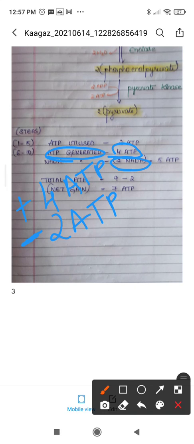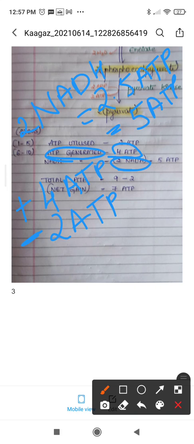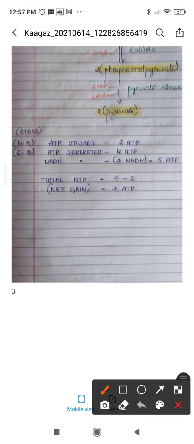2 NADH means 1 NADH will be producing 2.5 ATP. So 2 NADH means it will be producing 5 ATPs. Okay, so we can write it here: from NADH 5 ATP, 4 ATP, and 2 ATP utilized.